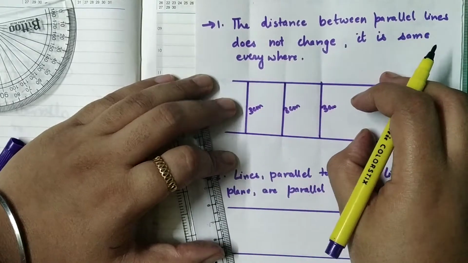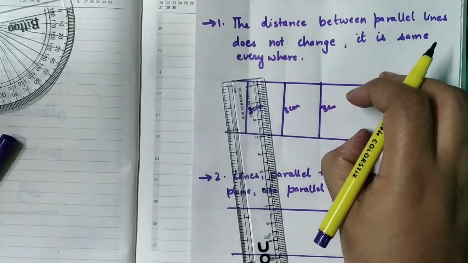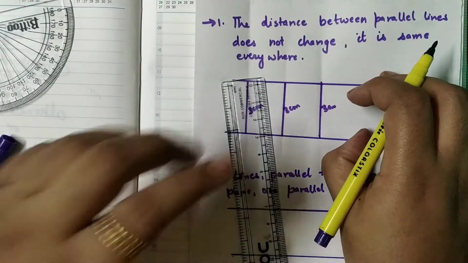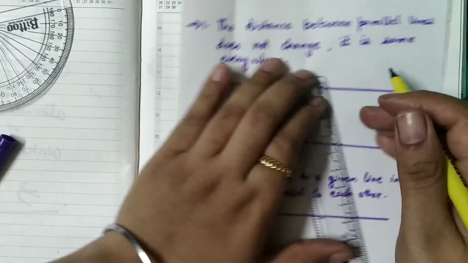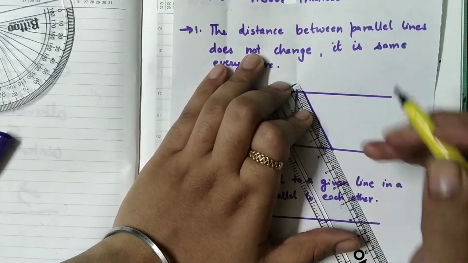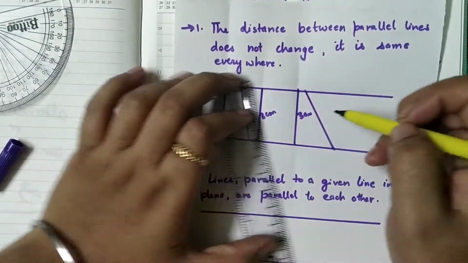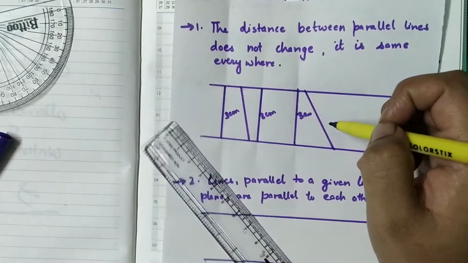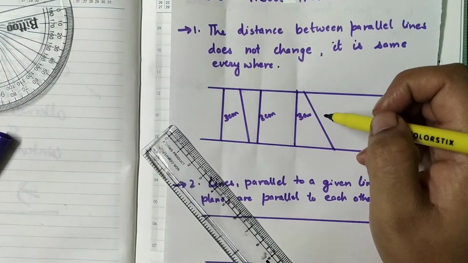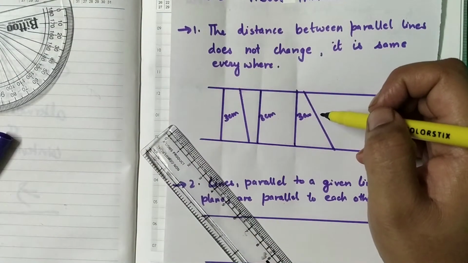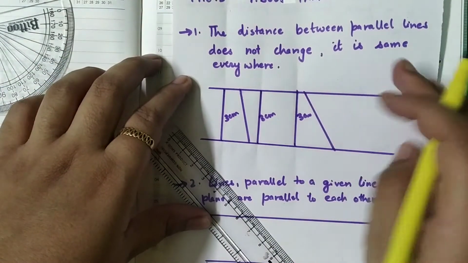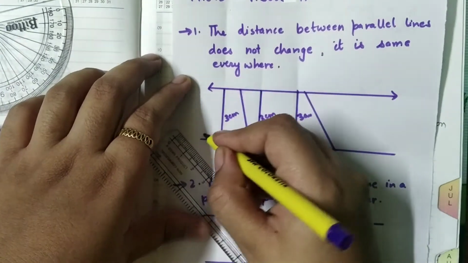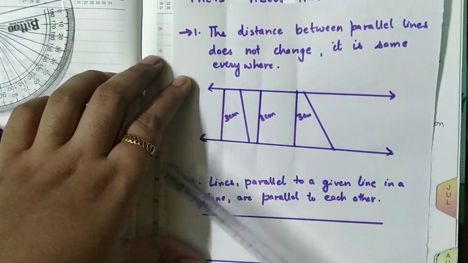It will not change. Whenever we are talking about distance, we are talking about the perpendicular distance. As you can see, if I join any line like this, you will observe this distance and this distance is same. So we can say that the perpendicular distance between the parallel lines remains same everywhere. This is our first fact.